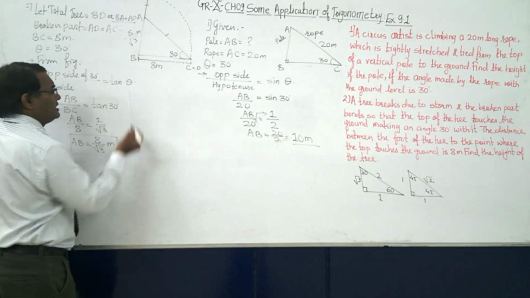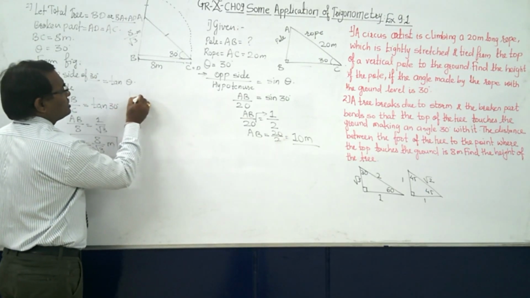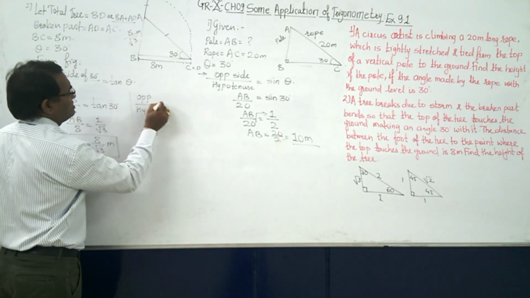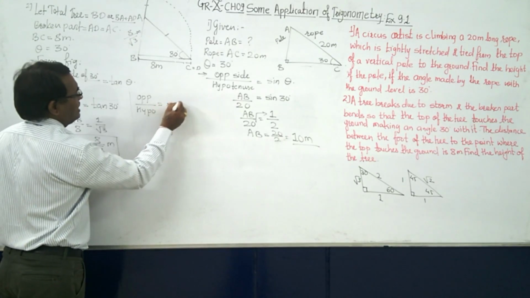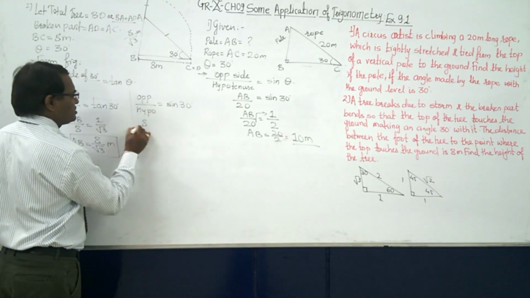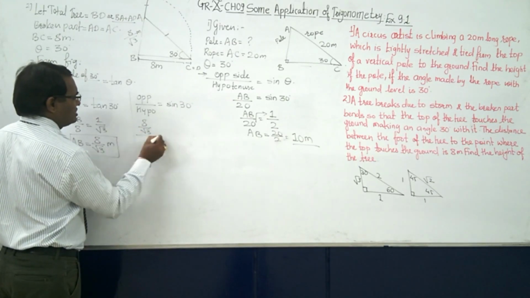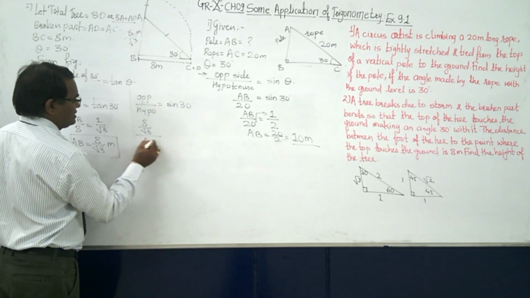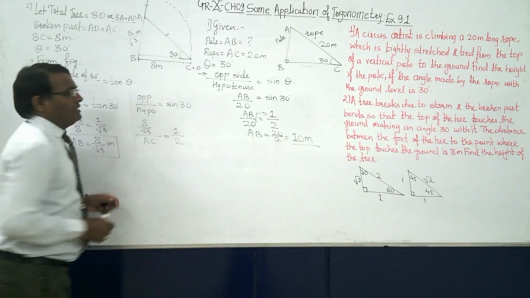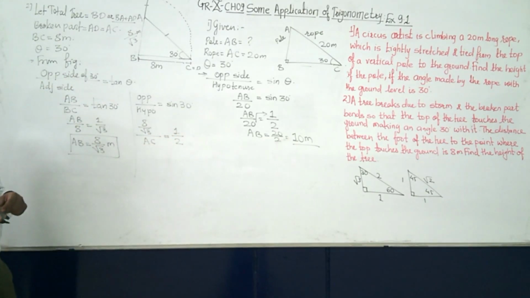How can we? The second thing is opposite upon hypotenuse, which is nothing but sin 30, right? Now what is the opposite? The opposite is AB, which is 8 upon root 3. Hypotenuse is AC, and this is equal to the value of sin 30, which is 1 by 2. Right?